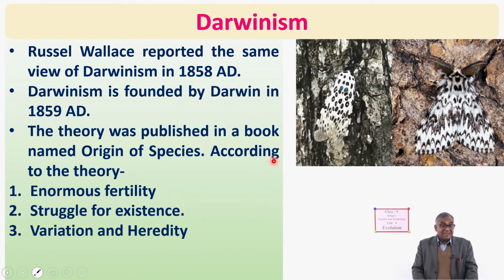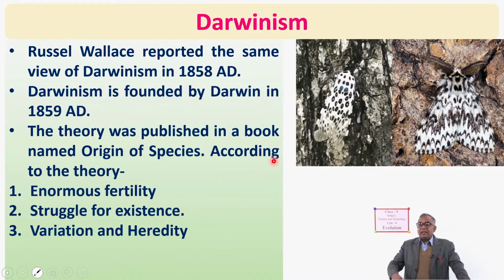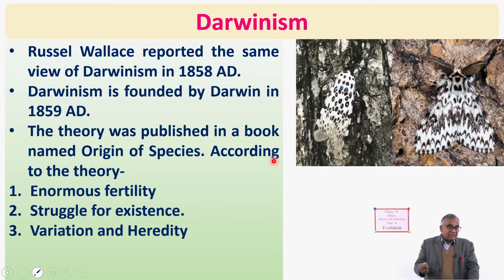That is called heredity, which I called inheritance in Lamarck's theory. So, suitable variations are transferred into the next generation. The variations make an organism better in its surrounding, in its environment. Examples will be given later, don't worry.